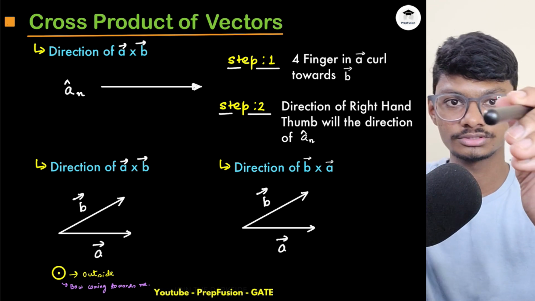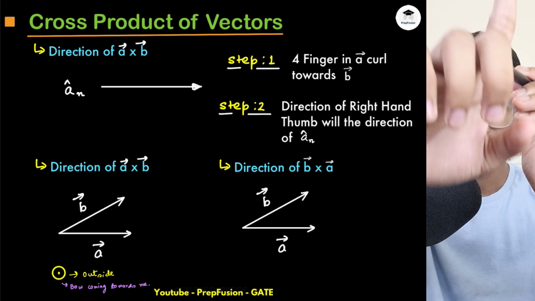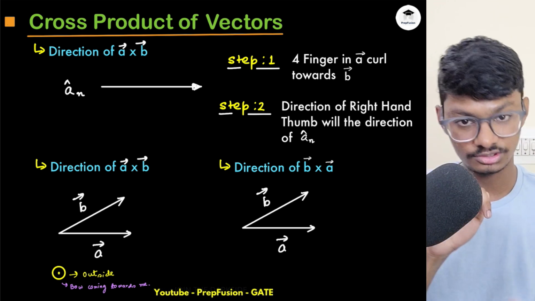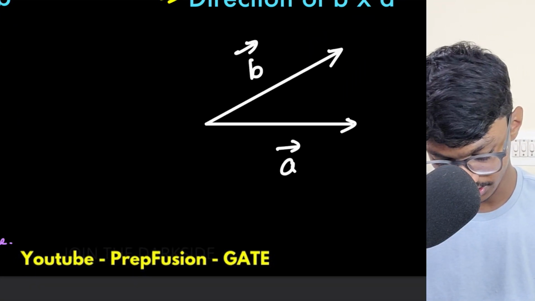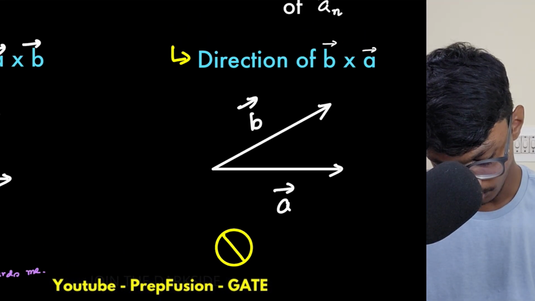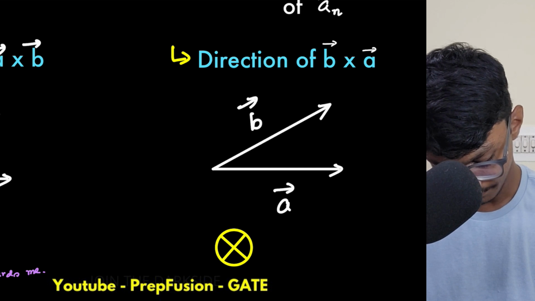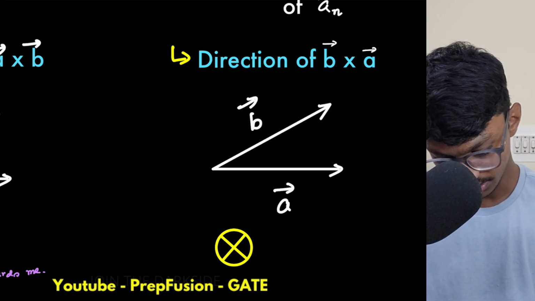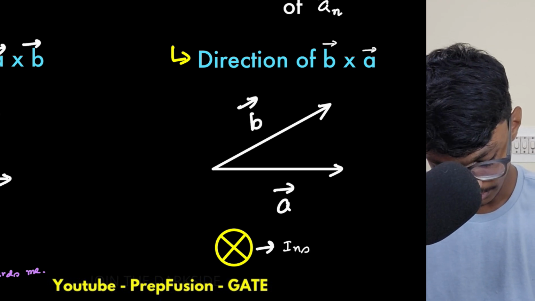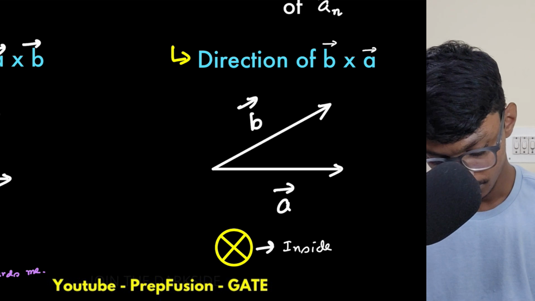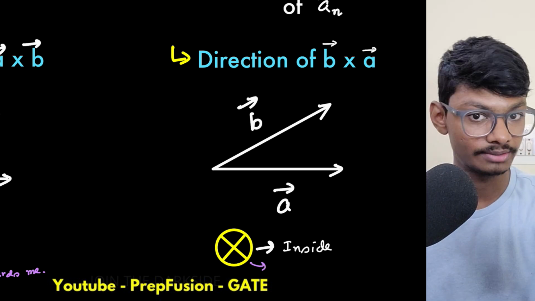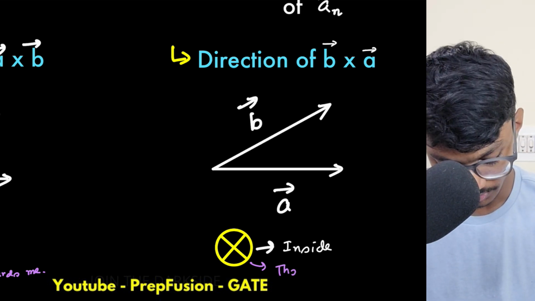Then what you observe is just the tail of the arrow, which has a cross shape. So it is going into the screen, and the sign will be a cross. This represents into the screen, that is, inside. This time you are throwing the arrow, and it is not coming to you.